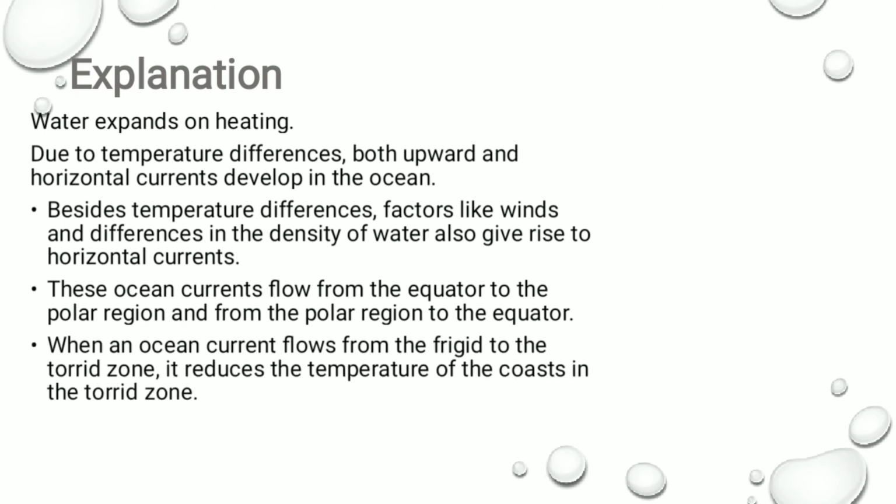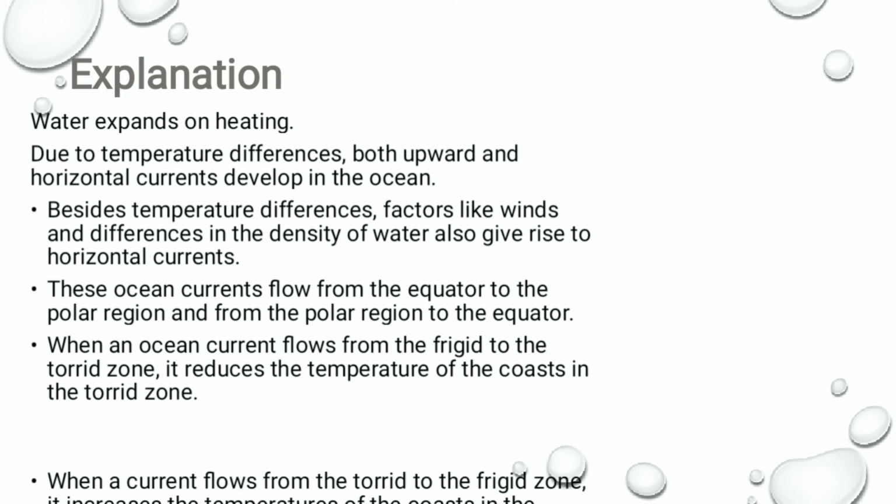When the ocean currents flow from the frigid zone to the torrid zone, meaning from the polar region to the temperate region, it reduces the temperature of the coast. Why? They are cold ocean currents, that's why. So they reduce the temperature of the coast in the temperate zone and torrid zone.